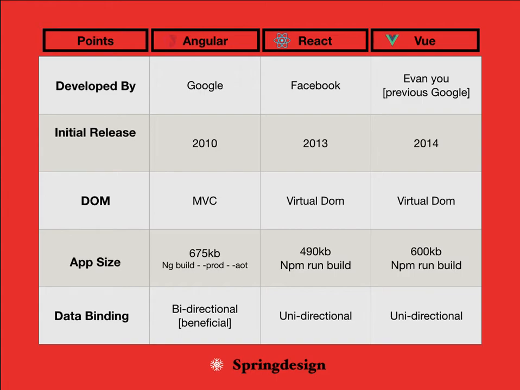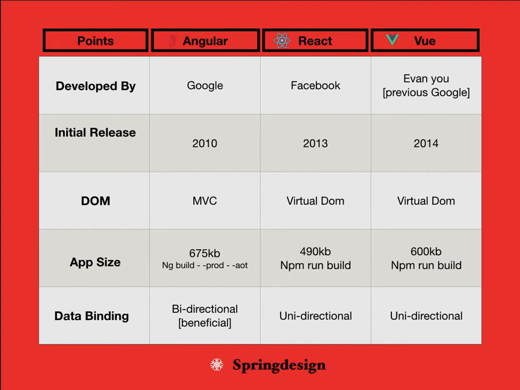Next, the DOM. Angular follows the MVC structure, the model view controller structure, which we'll talk about later. We'll discuss the difference between DOM, virtual DOM, MVC, and all this together. Next, React follows the virtual DOM, and Vue.js follows the virtual DOM.